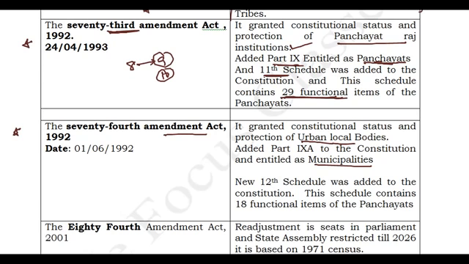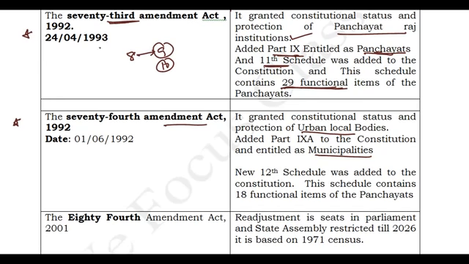The part which is entitled Panchayats, that is Part 9. And the 73rd Amendment Act came into existence on 24th April 1993. Sometimes the dates are also important. And the 74th Amendment Act came into existence from 1st June 1993. It granted constitutional status to the urban local bodies, and we have got a new part,